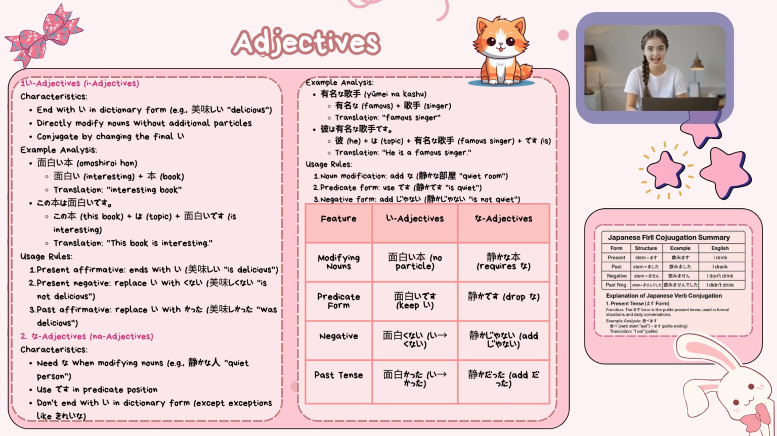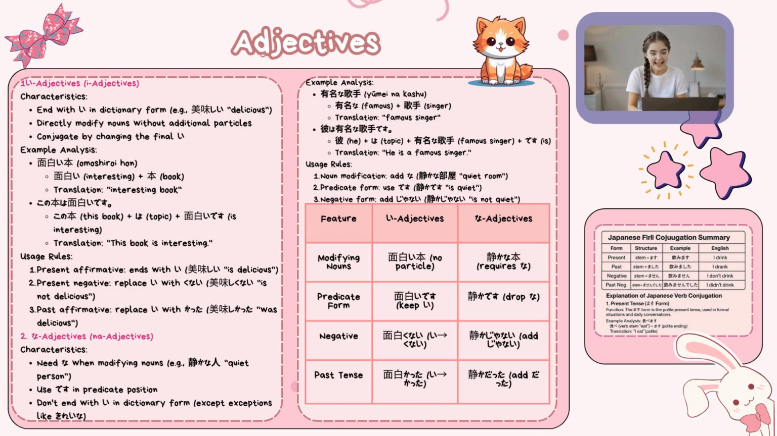Predicate form, used with desu. I adjectives retain their original form and are followed by desu. Example: omoshiroi desu, it is interesting. Na adjectives drop the na and use only the adjective plus desu. Example: shizuka desu, it is quiet.